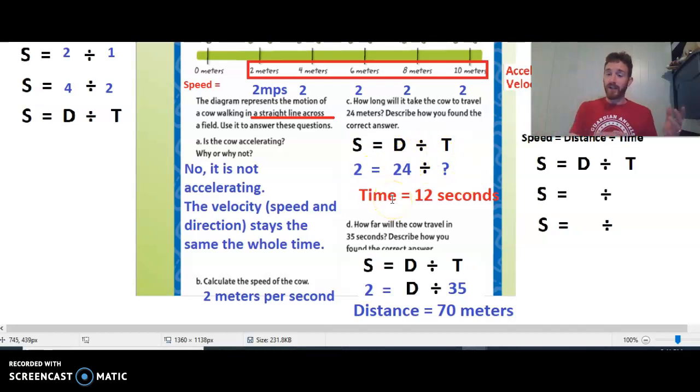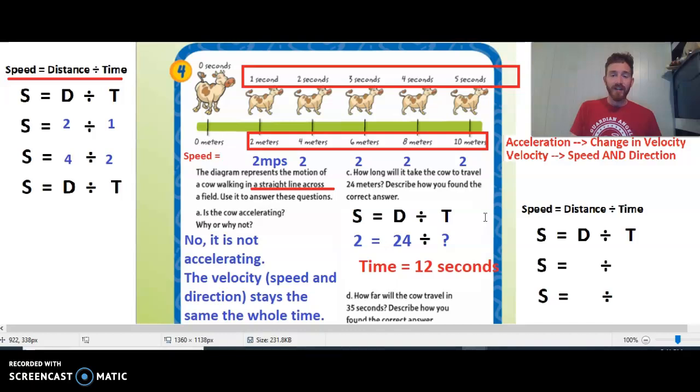Okay, so sometimes we'll calculate the speed, and sometimes we'll know the speed and figure out the other things that go along with it. Okay, so this speed stuff is a big part of the lesson we're getting into.